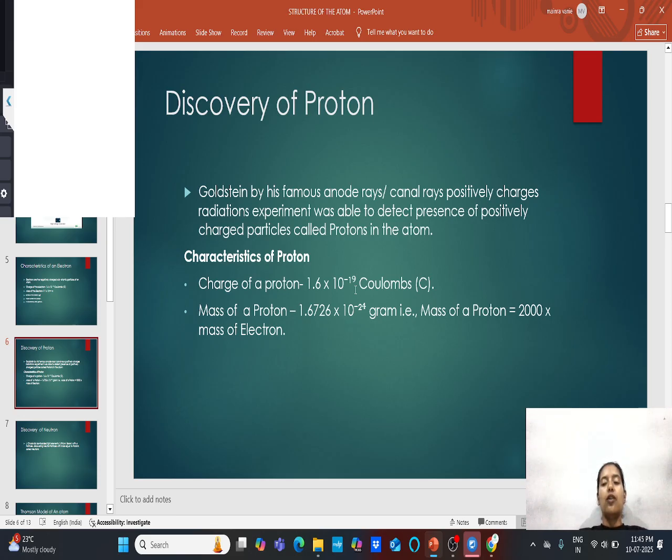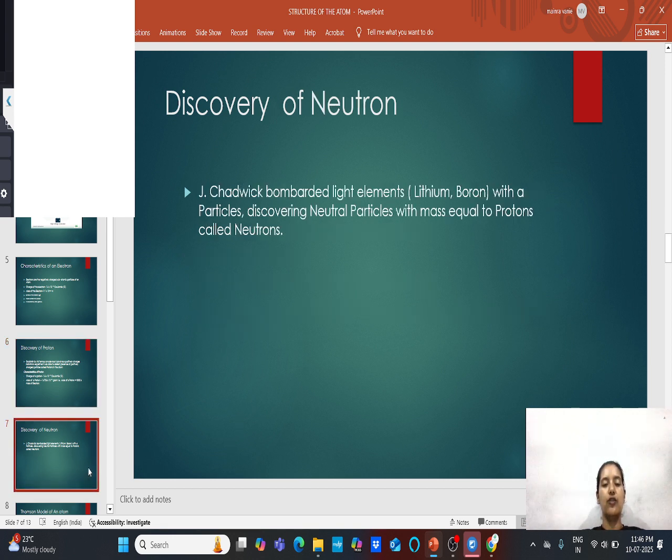Means your mass of proton is 2000 times bigger than the electron. So by this method the proton is discovered. After that, we will be seeing the discovery of the neutron. Now, the neutron has been discovered by the scientist Chadwick. It has been discovered by Chadwick.